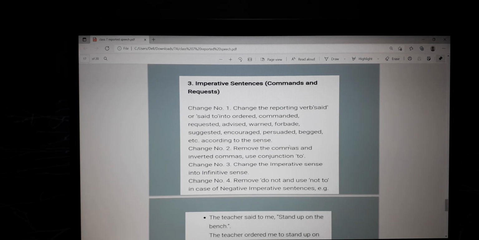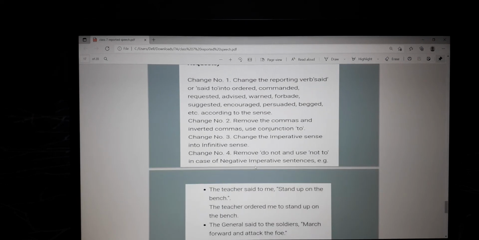Then we come to the next change, that is change the imperative sense into an infinitive. That means you have to change from imperative, that is command and request, to a milder tone. Next change is remove do not and use not to in case of negative imperative sentences. When you are changing direct speech into reported speech in the imperative, in a negative sense you use not to; you do not use do not, it is not to.